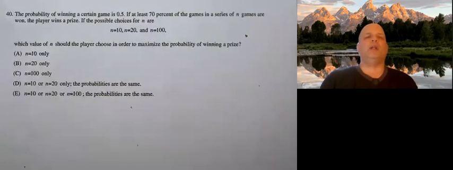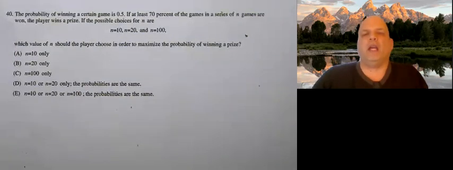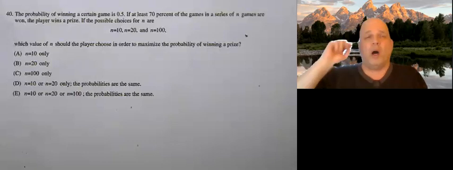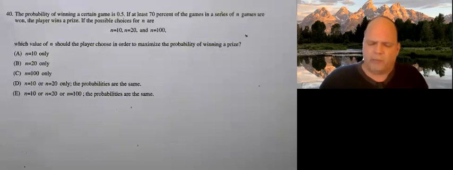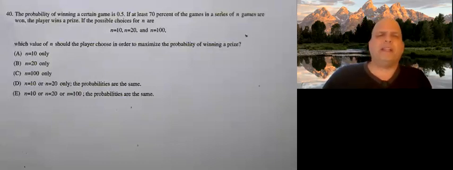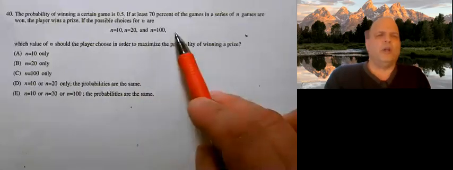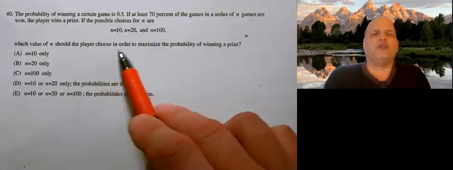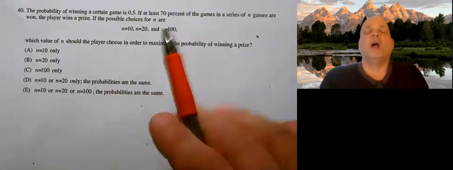The probability of winning a certain game is 0.5. If at least 70% of the games in a series of n games are won, the player wins a prize. It's not enough that you win, you have to win 70% of the time. Well, you're only expected to win 50% of the time. All right? If the possible choices for n are 10, 20, or 100, which value should the player choose in order to maximize the probability of winning the prize?